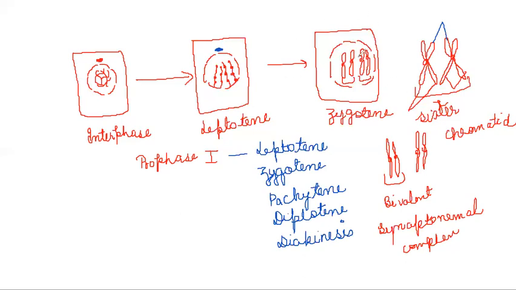Understood? So what have we seen in zygotene? In zygotene, the centrosome remains the same, the nuclear membrane is still there, but the homologous chromosomes have come and paired up, and this is called synapse, which is done by a protein complex called the synaptonemal complex. And later, the bivalent splits into 2 arms each and forms a tetravalent structure, you can say, and every chromosome will have 2 arms. These 2 arms of the same chromosome are called sister chromatids, and the chromosome arms of different chromosomes are called non-sister chromatids. Okay. So after this, we are going to study in the next class.